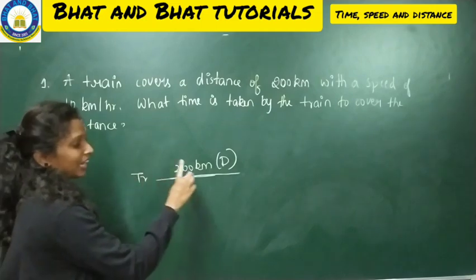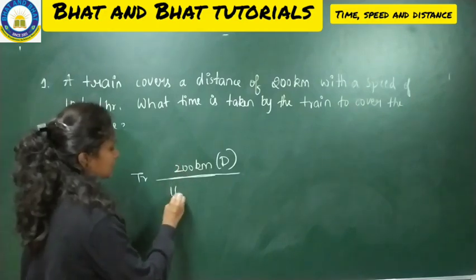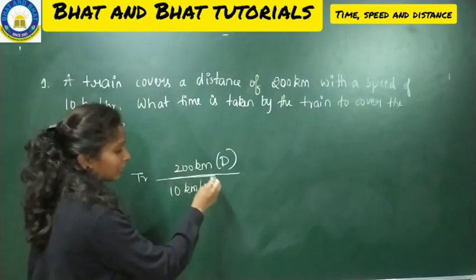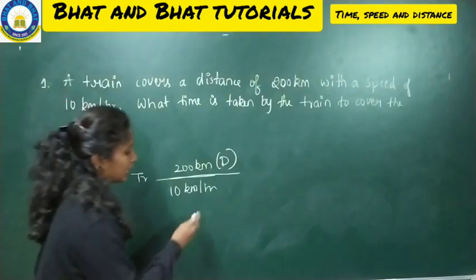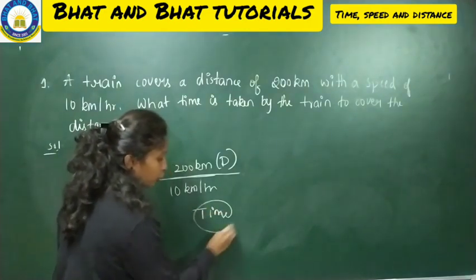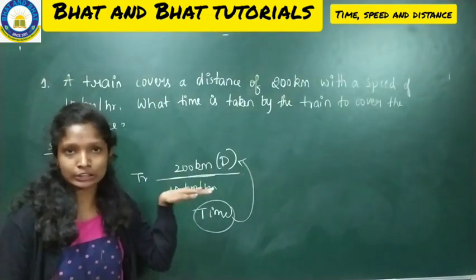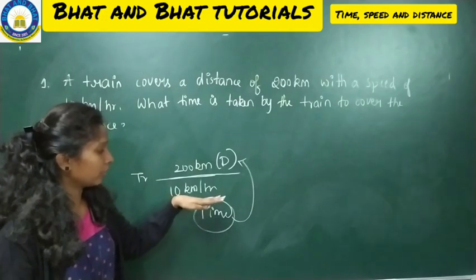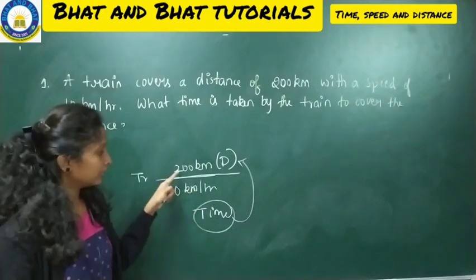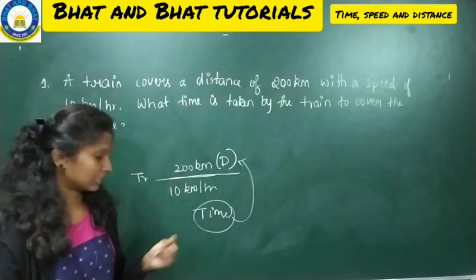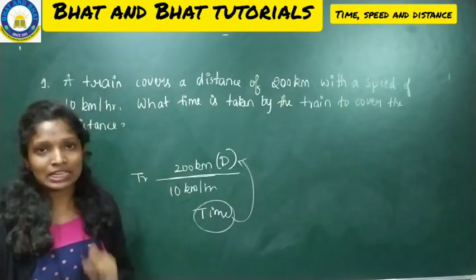The train needs to cover 200 kilometer distance, and the speed of the train is 10 kilometer. It will run for 1 hour. So 10 kilometer it will run for an hour. Then what we have to find is the time taken to cover the whole distance. So total distance is 200 kilometer, to cover 10 kilometer per 1 hour. So the train is covering 10 kilometer in 1 hour, and it still has to complete 200 kilometers. So what is the total time taken to cover this 200 kilometer is your question.